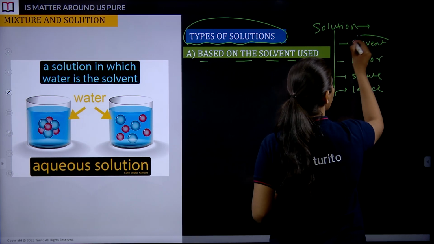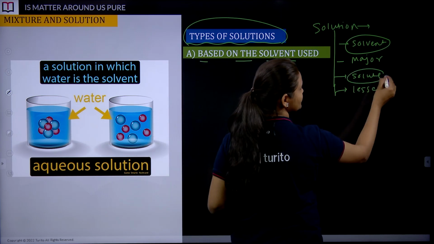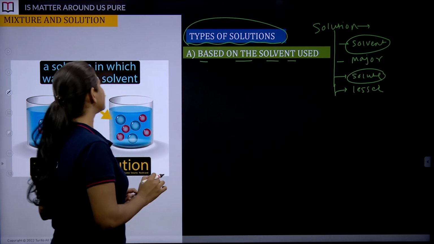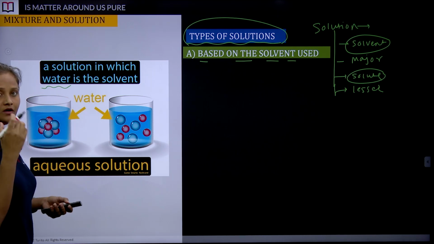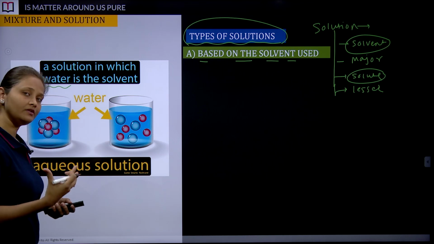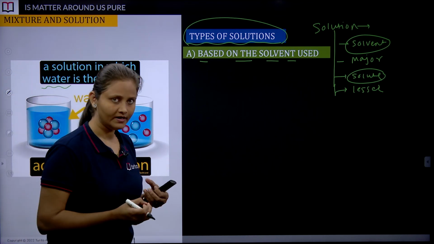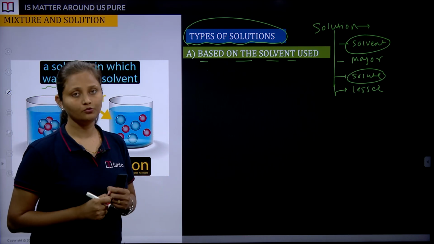This solvent can be any substance, likewise this solute can be any substance. If we are using water as a solvent, it has a special name. When we use water as a solvent and then add solute to this water, it is going to give you a solution.